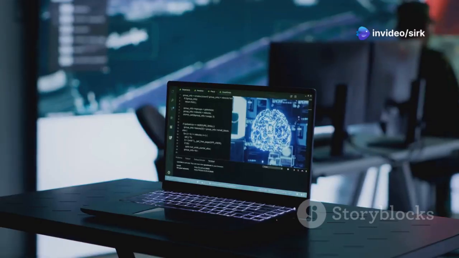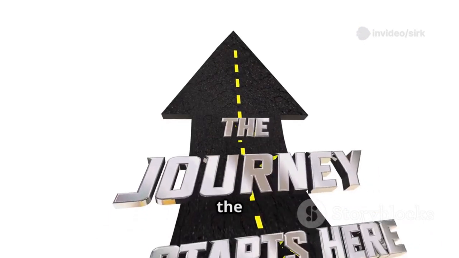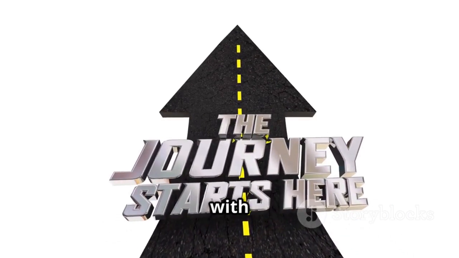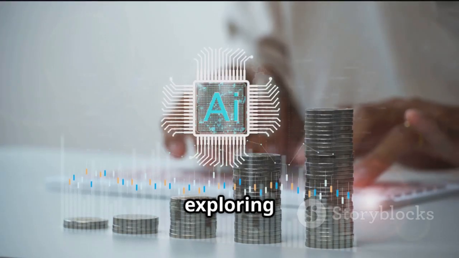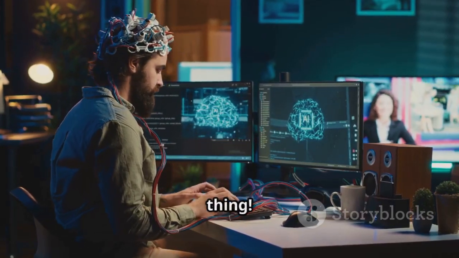So there you have it. Quick and easy guide to unlocking the world of AI. Remember, the journey of 1,000 miles begins with a single step. Start exploring AI today, and who knows? You might just create the next big thing.